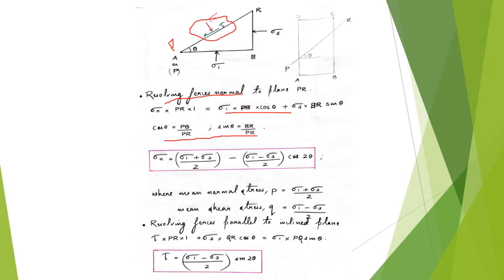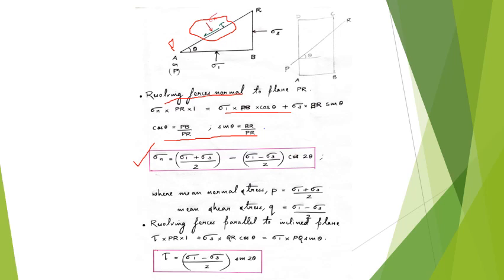So PR will get cancelled in all the terms, and the final equation you get for sigma n is (sigma 1 plus sigma 3) by 2 minus (sigma 1 minus sigma 3) by 2, the whole into cos 2 theta. There are two terms here. Here (sigma 1 plus sigma 3) by 2 is called the mean normal stress P, and (sigma 1 minus sigma 3) by 2 is called the mean shear stress Q.